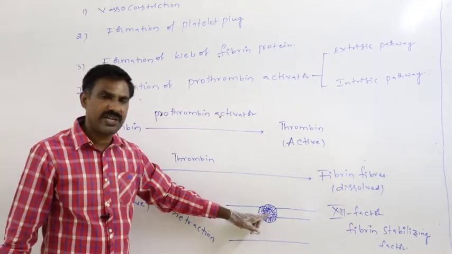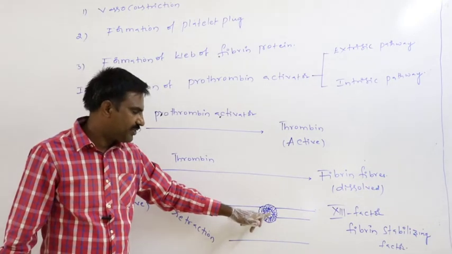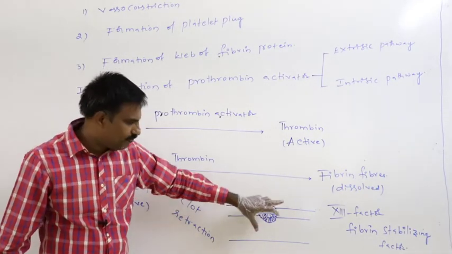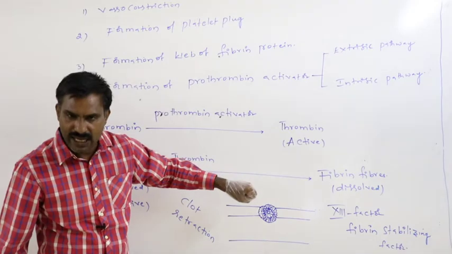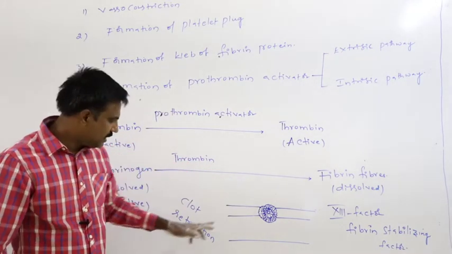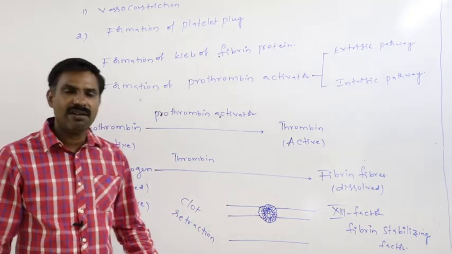As a result of this, in all directions, these walls of the blood vessel are pulled towards the center. That is said to be clot retraction.